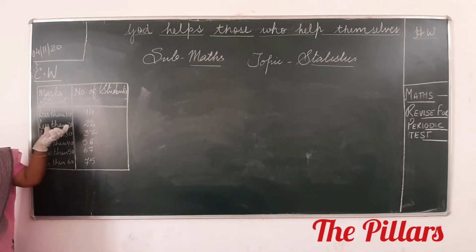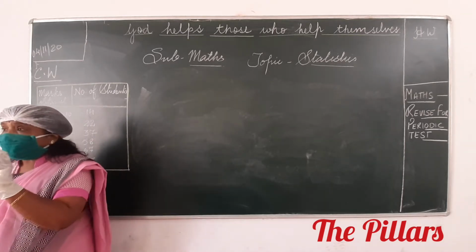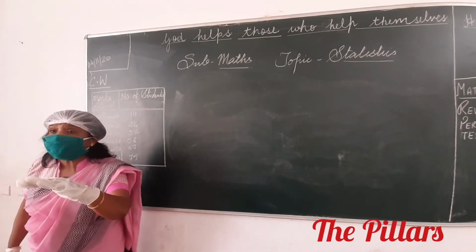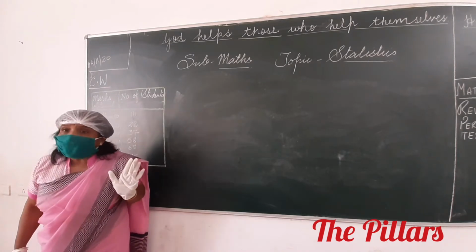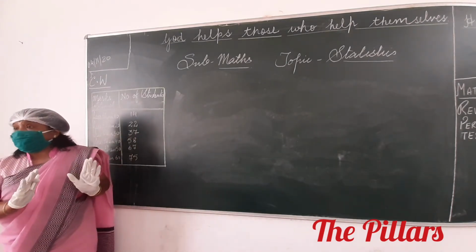When you get a question of this type, with less than this, more than this, in that case that frequency is the cumulative frequency. It is not the frequency that you have to take. Am I clear to everyone? Now, how are we going to write this down?